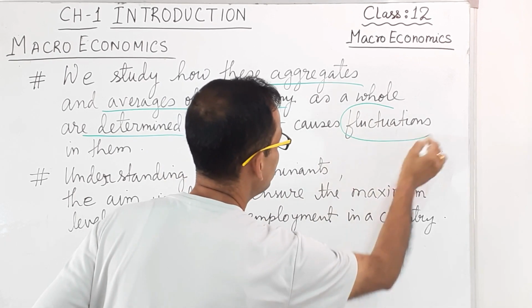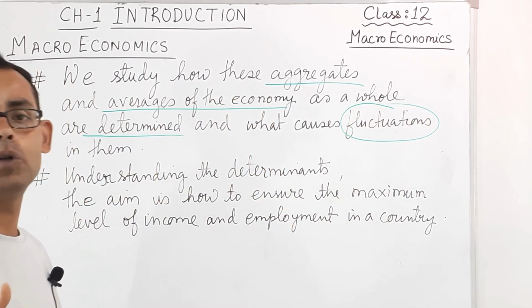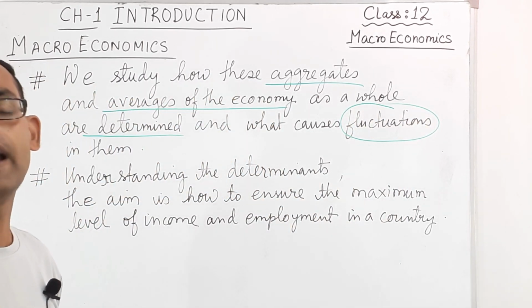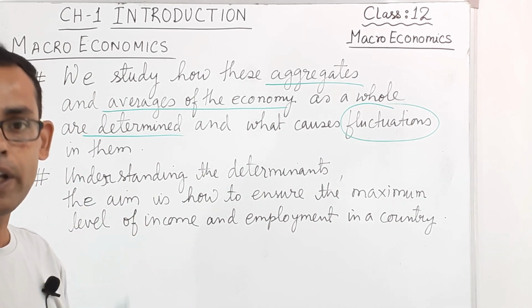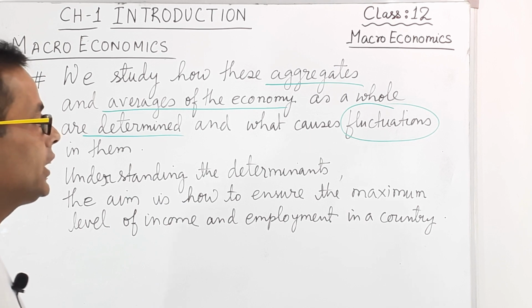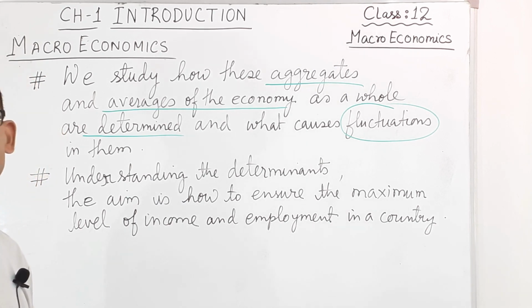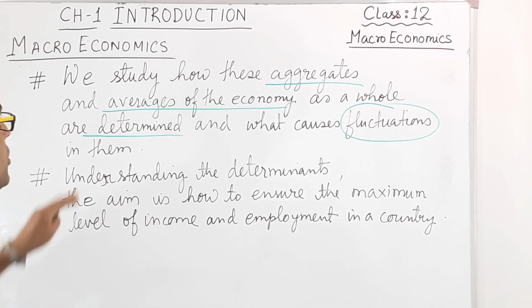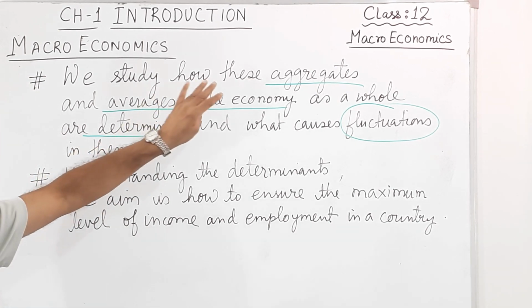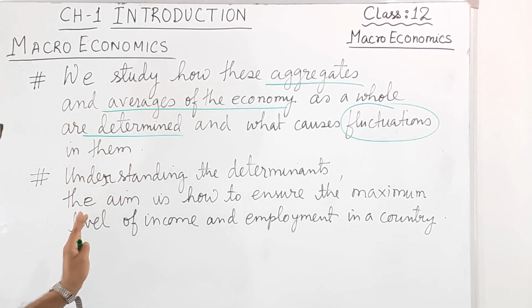Fluctuations means, suppose national income can go up, can go down also. National income is falling, national income is rising. So fluctuations are observed.